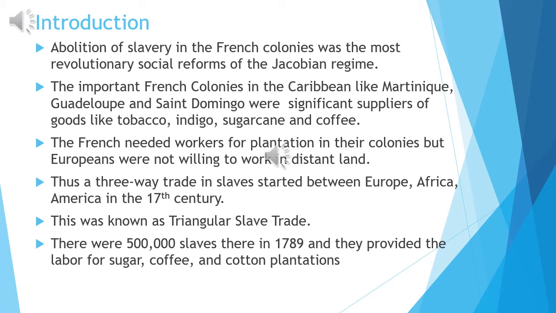Now, you must have heard about Qutubuddin Aibak, who was one of the commanders in Ghori's army, and later on he became the ruler of Delhi, and he is one of the famous slave rulers of India. Now, let us come back to France.